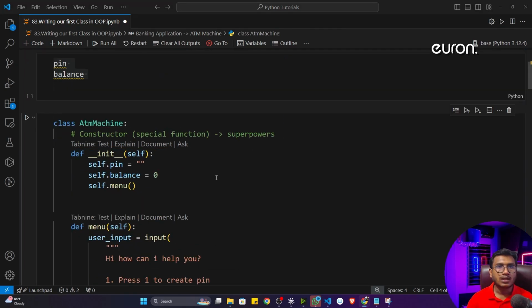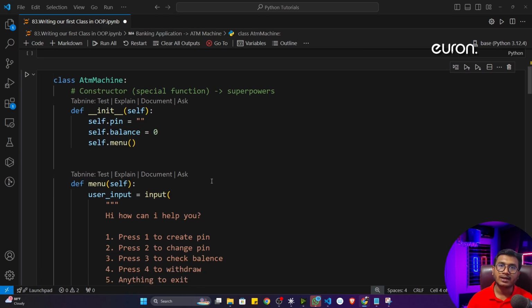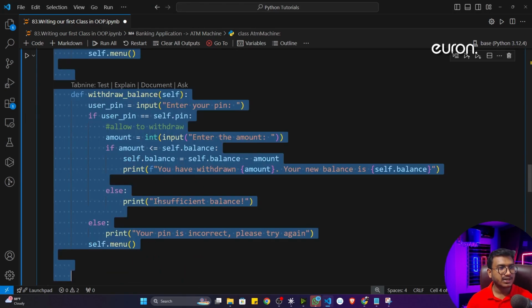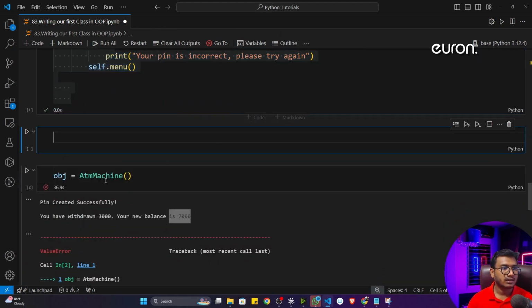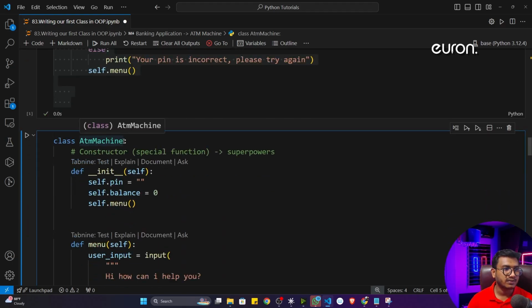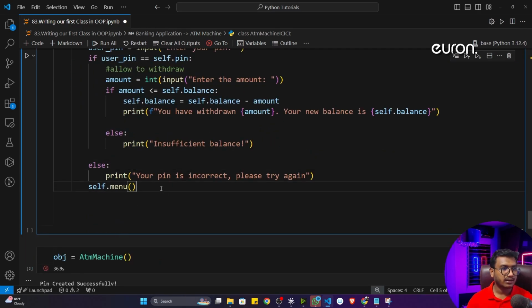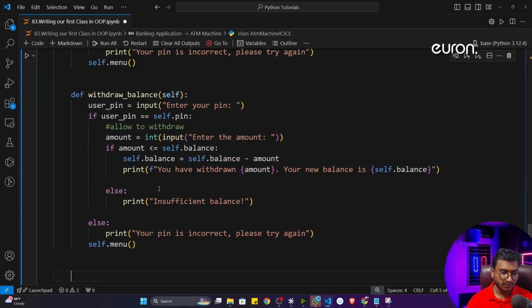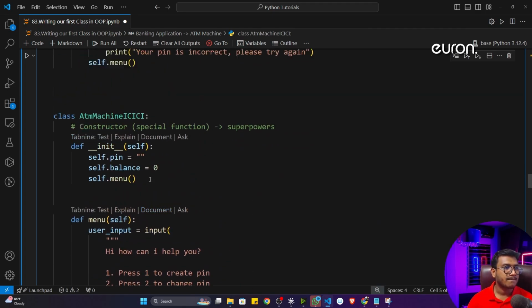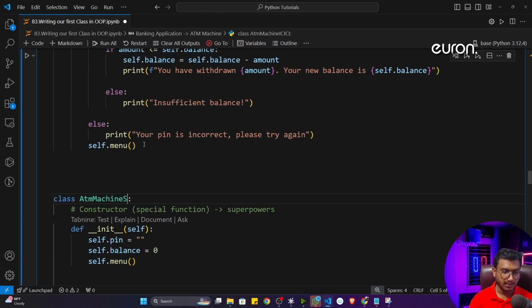Now let's say your company is telling you I need an ATM machine for the ICICI bank and for the SBI bank. So then what you will do, you will just copy, take a cell, and simply change the name of the class. Let's say this is the ATM machine for ICICI bank, and I also need another, let's say ATM for SBI, State Bank of India. I'll give ATM machine for SBI.